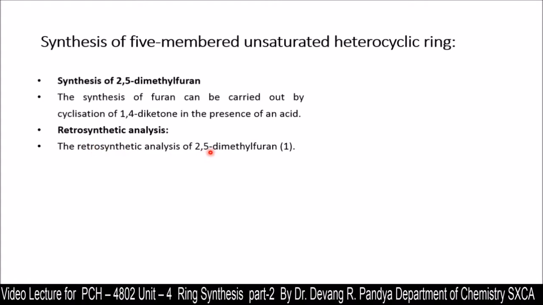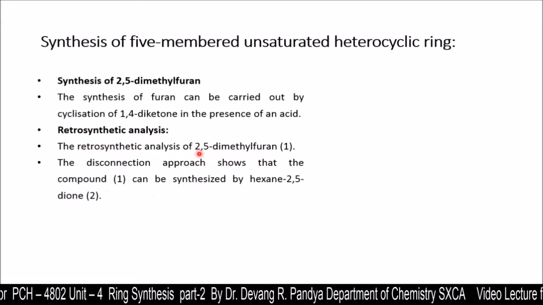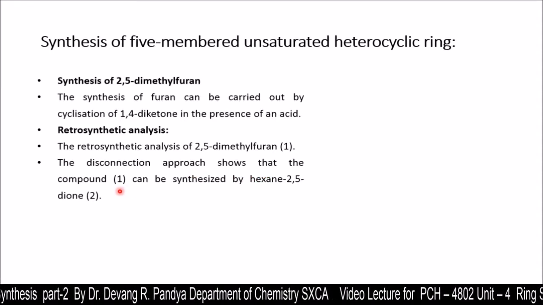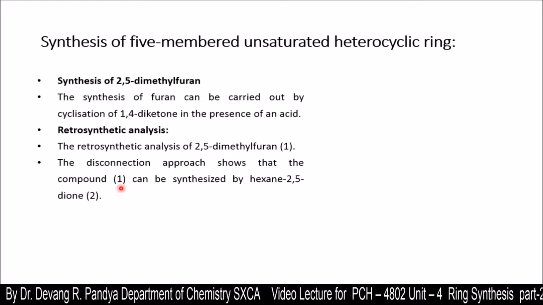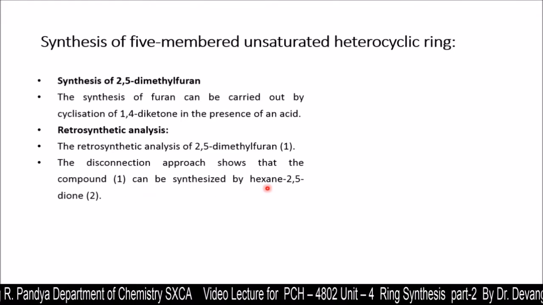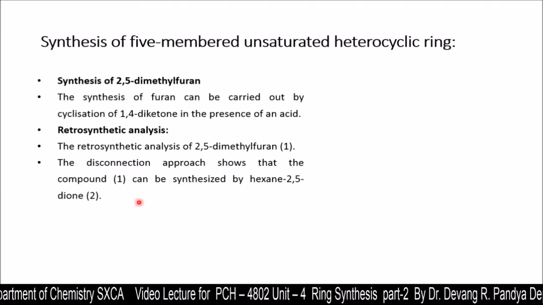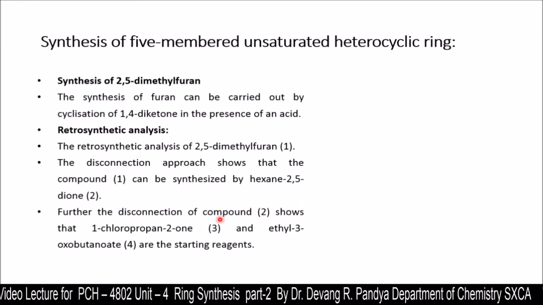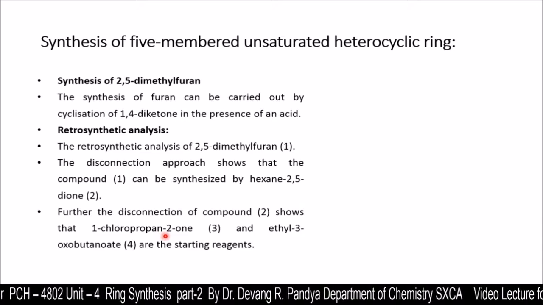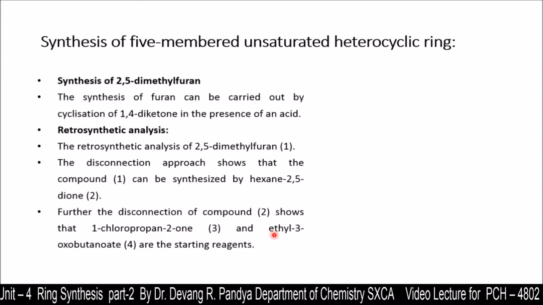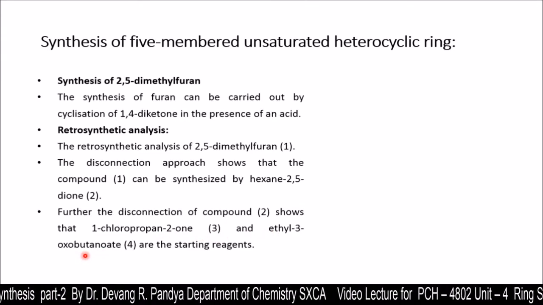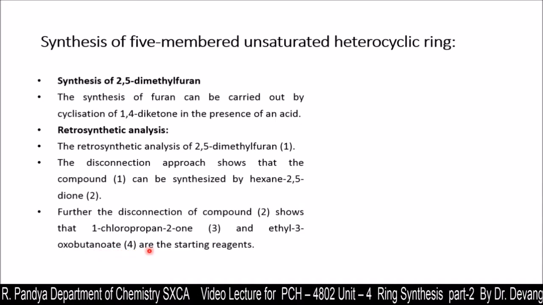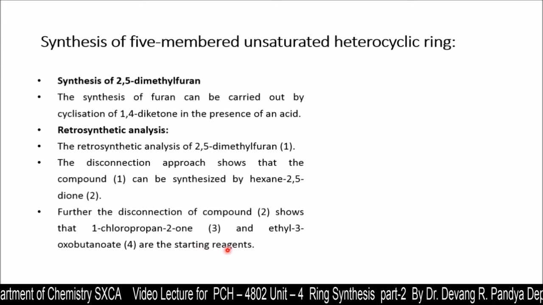Retrosynthetic analysis of 2,5-dimethylfuran, the disconnection approach shows that compound 1, here we are going to label it by number not by name, can be synthesized from hexane-2,5-dione, that is structure 2. Further, the disconnection of compound 2 shows that 1-chloropropan-2-one and ethyl 3-oxobutanoate, that is structure 4, are the starting reagents for this compound.